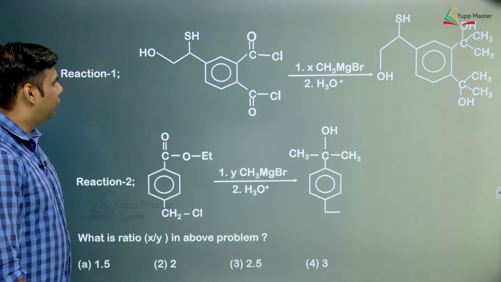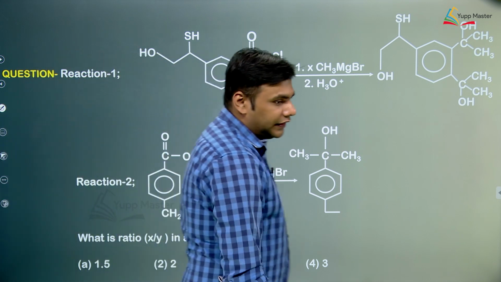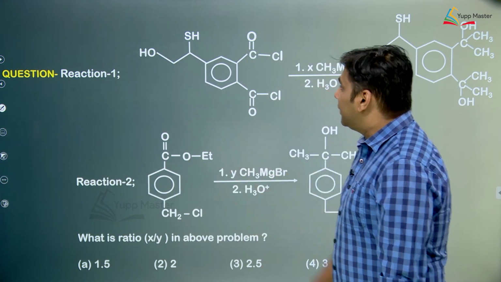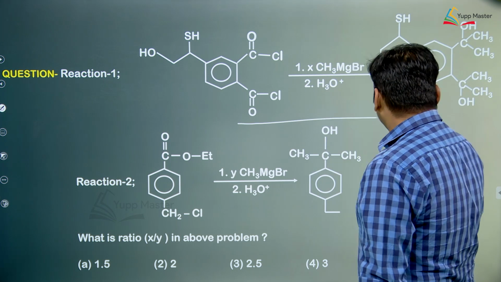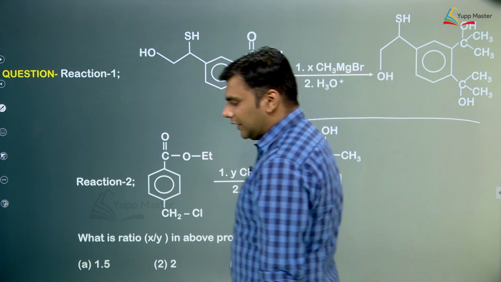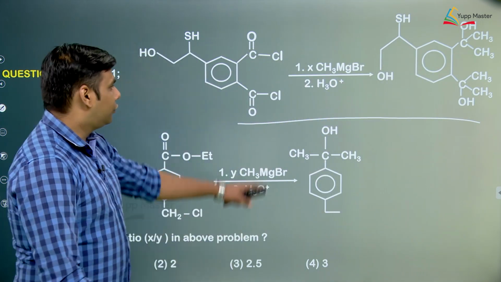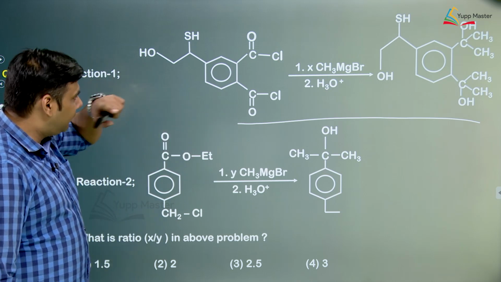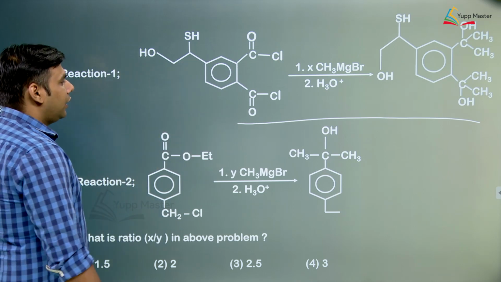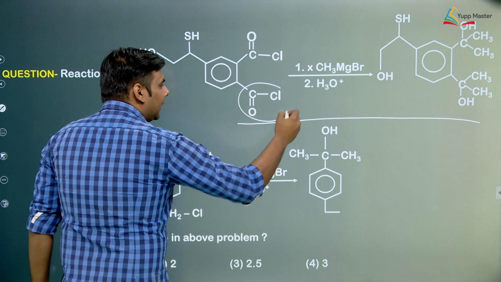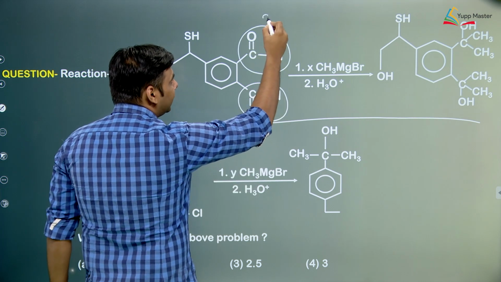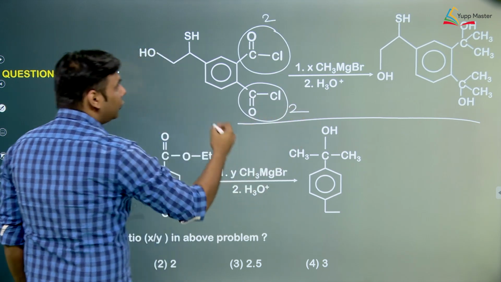Okay, let us skip this question for a while. Let us consider another integer type question. Say a reaction 1 has been given. Before looking into the question, let us understand what is happening in the reaction. We have taken x moles of Grignard reagent and added it to this compound. Now, we know that there is an acyl group over here and an acyl group over here. Each acyl consumes 2 moles.